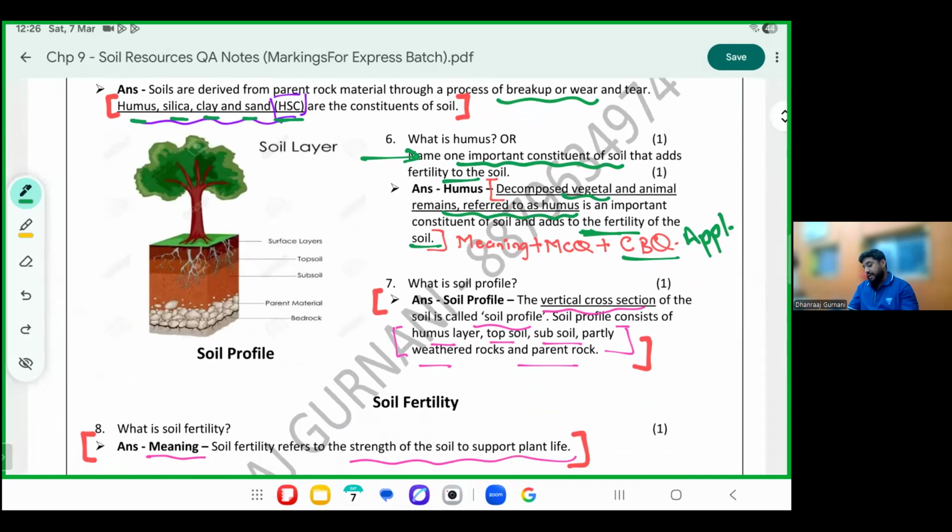What is soil profile? This is an image of soil profile. The vertical cross section. Just imagine you're cutting a cake, vertical cross section. You can see the different layers of the cake. Same here, if you cut the soil vertically, the vertical cross section of the soil is called soil profile. It consists of humus layer, topsoil, subsoil, weathered rock, and parent rock.